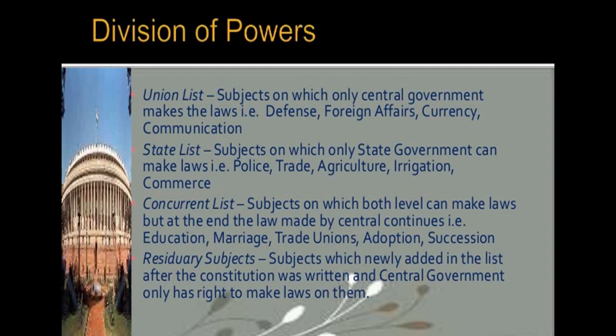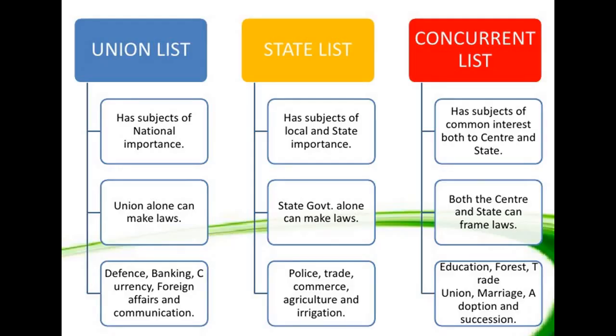Now what about the subjects that fall in these three categories, and on what subjects after the constitution was made? So basically, why are these three categories framed like this? You can note that according to our constitution, the union government has the power to legislate on the subjects in the union list.